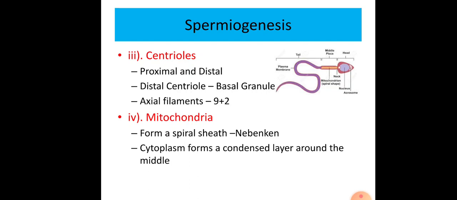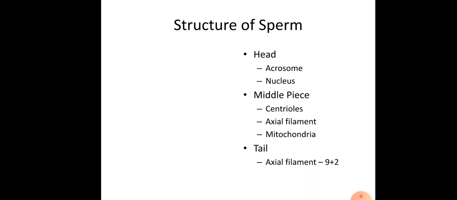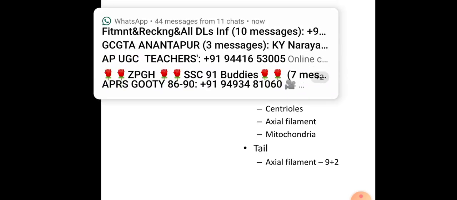These mitochondria become elongated and form a spiral shape around the axial filament in the middle part of the sperm. This spiral sheath of mitochondria is known as Nebenkern in human beings. After that, the cytoplasm forms a condensed layer around the middle piece of the sperm, around the mitochondria, or it is also known as the Nebenkern sheath. These spermatids are now metamorphosed into sperm.